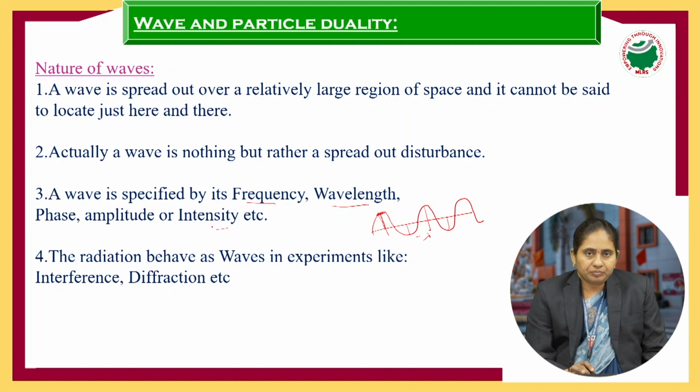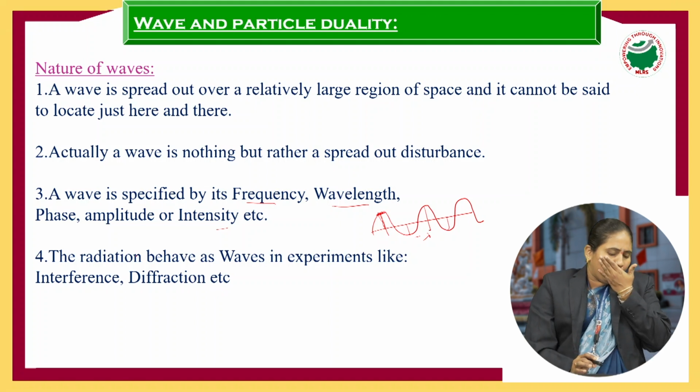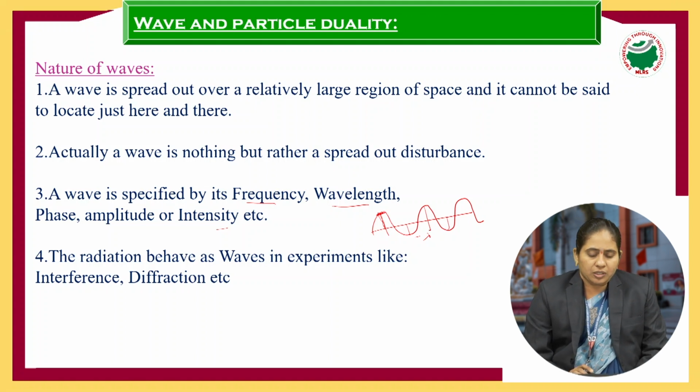Next one is the radiation. The radiation behaves like a wave. The experiments are called interference as well as diffraction, and not only interference and diffraction but also reflection and refraction. So these are the properties of the wave. The wave cannot be located at a particular position. It can move from one place to another place.